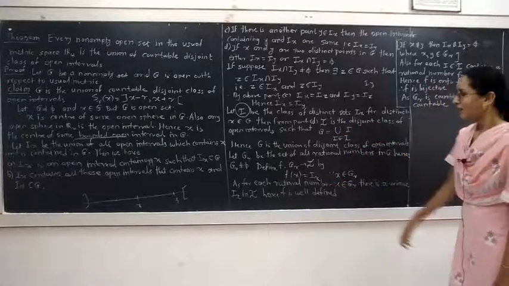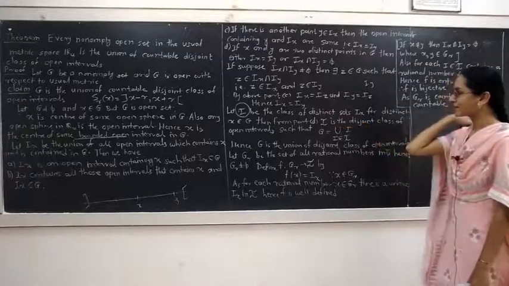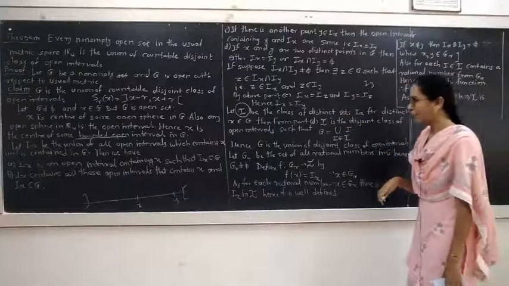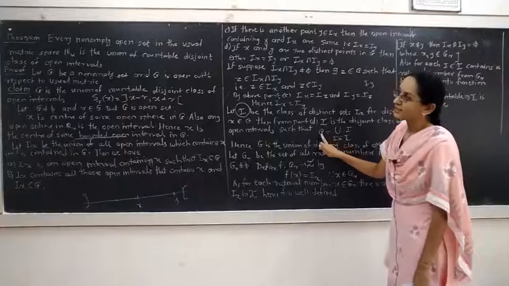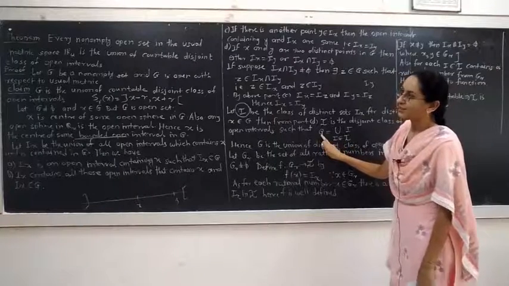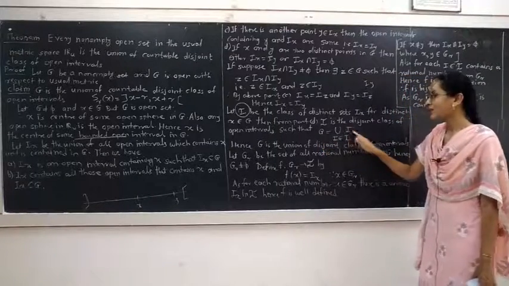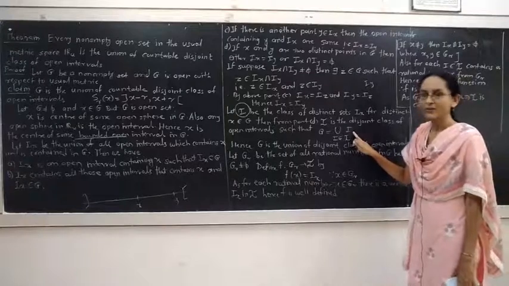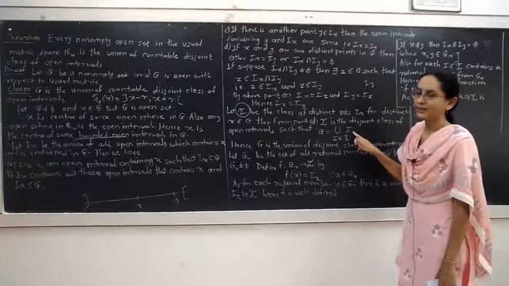Hence, we proved that an open set with respect to the usual metric space Ru is a countable union of disjoint open intervals.